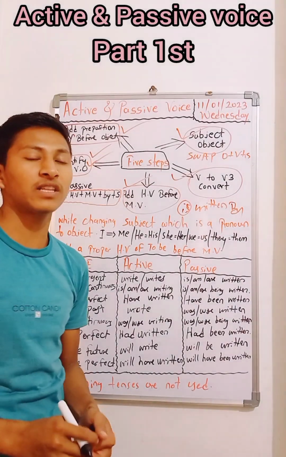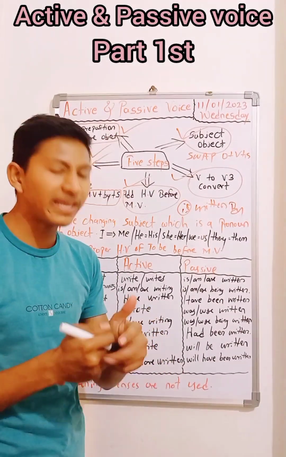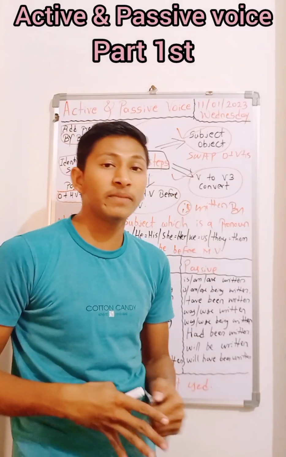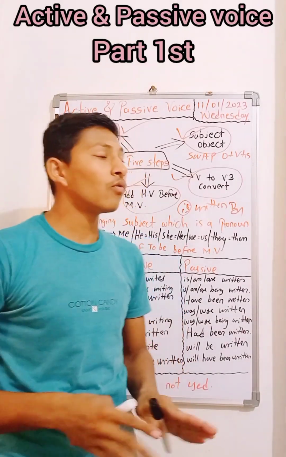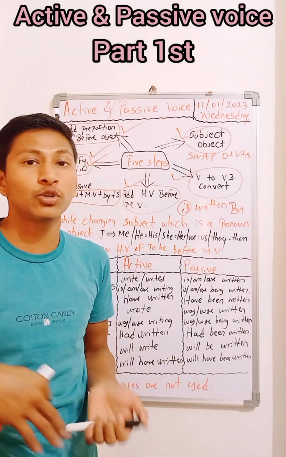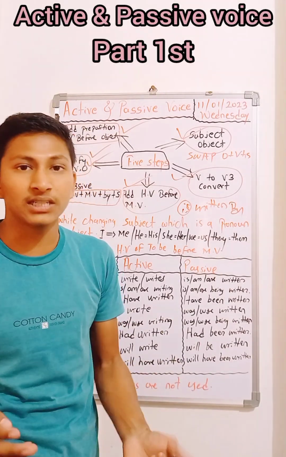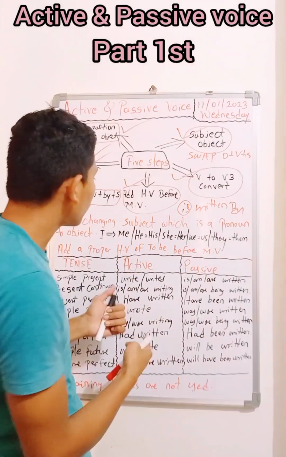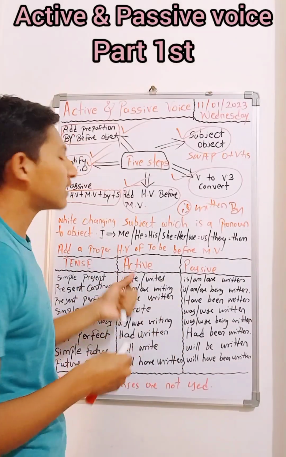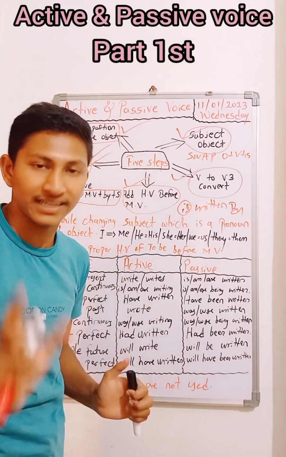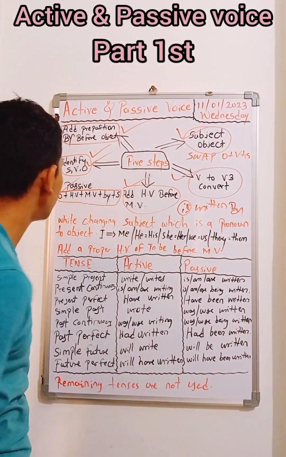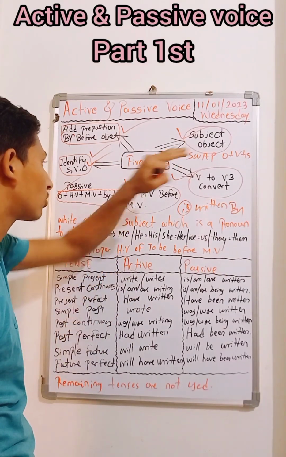But again there are further steps if the active voice is in an interrogative sentence, or in an imperative sentence. What rules are required to change from active to passive? Those we will discuss in our next video. Here we will discuss only transforming active to passive voice when the active voice is in an assertive sentence.